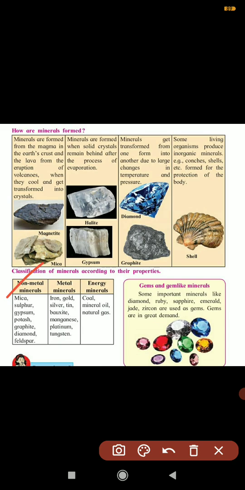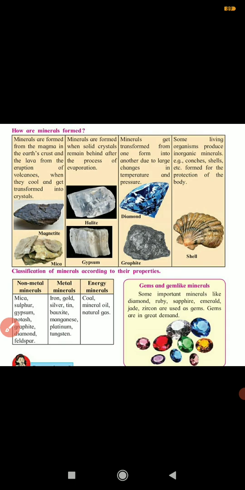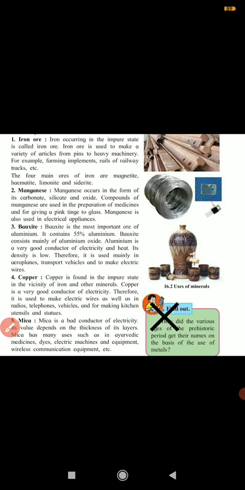Now, gems and gem-like minerals. You know that these stones are used in rings or jewelry, so they have great demand in the market. Some important ones are ruby and jade. These are all names of gems, which have great demand in the market. Now next, some important ores we will see here.